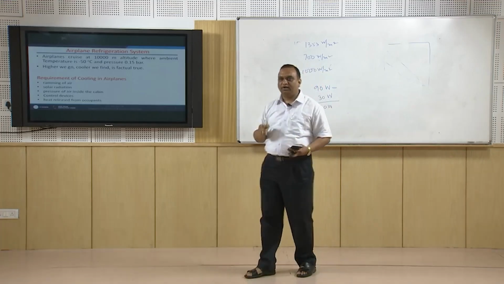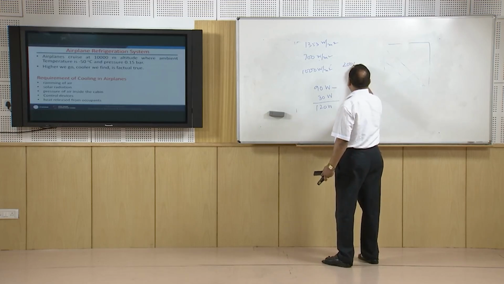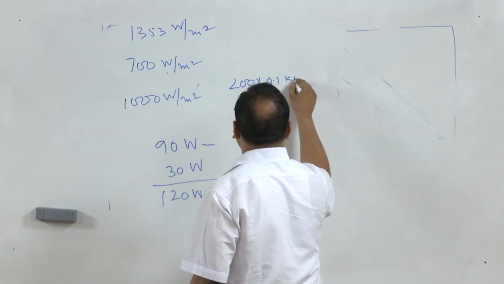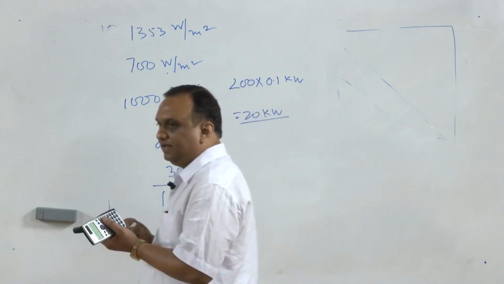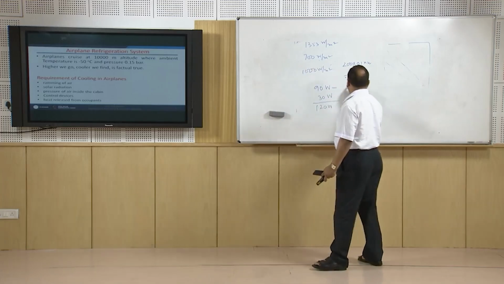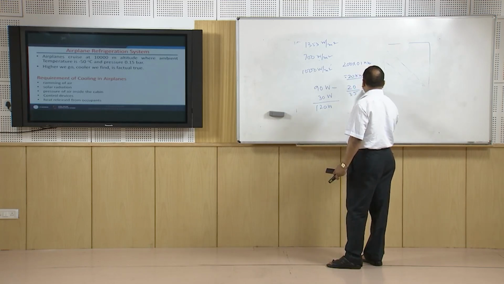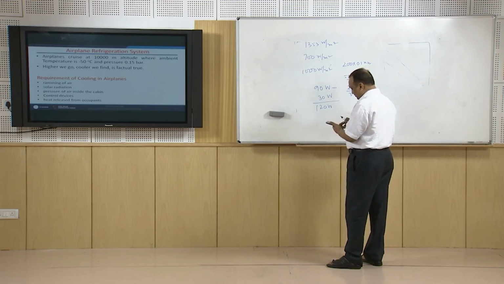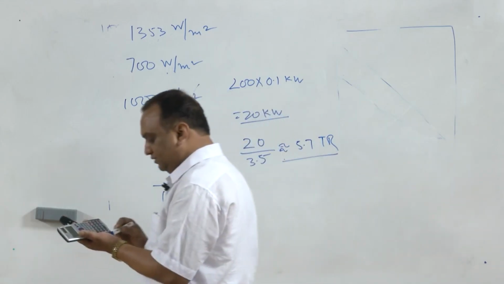So, if there are 200 passengers in the plane, 200 multiplied by 0.1 kilowatt is 20 kilowatt. If you divide 20 kilowatt by 3.5, it will be approximately how much? 5.7 tons of refrigeration will be required.